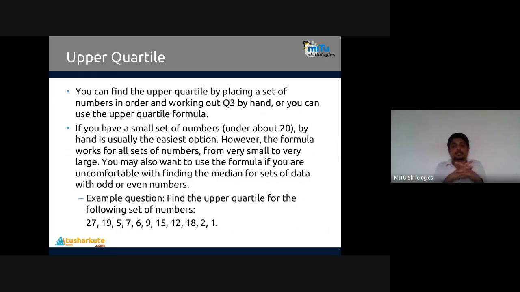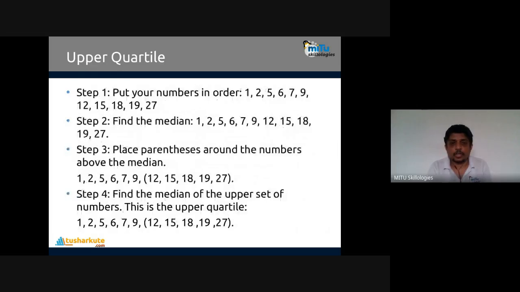I'm giving some set of numbers here. I have to find the upper quartile for this. So how are these quartiles calculated? See this step by step. I have given the methods to find the quartile values here. Step 1, obviously, put the numbers in order: 1, 2, 5, 7, 9, 12, 15, 18, 19, 25, 27. Step 2, find the median.